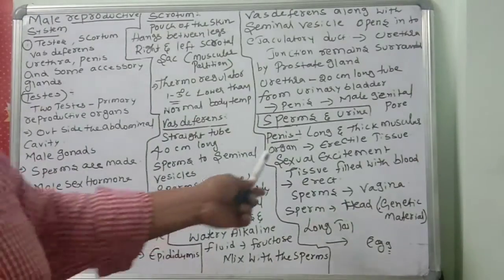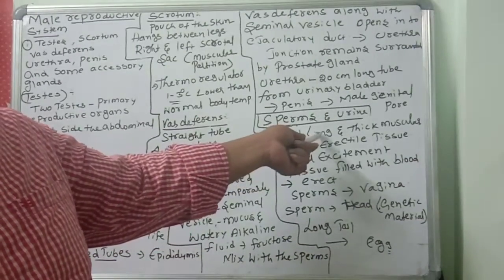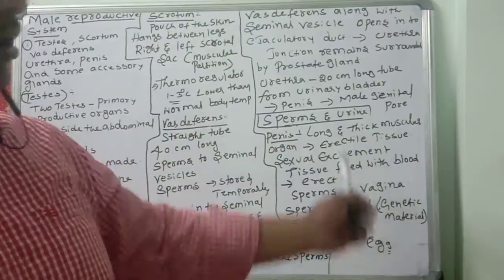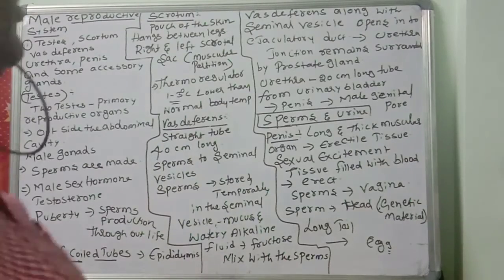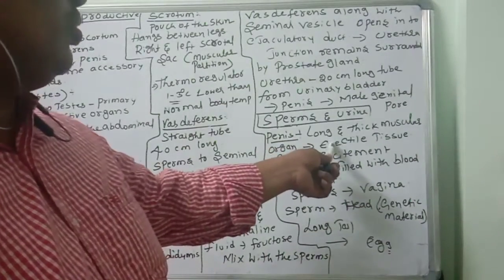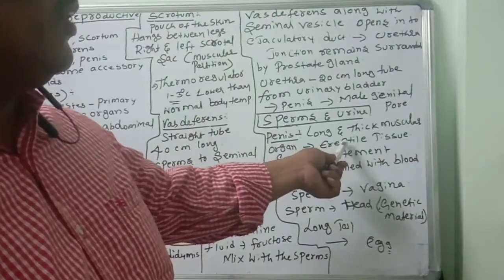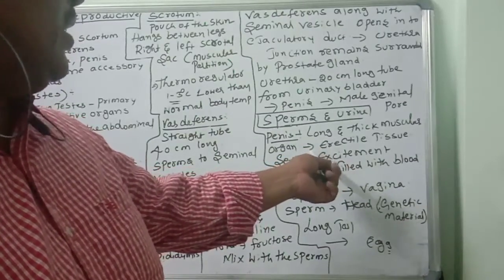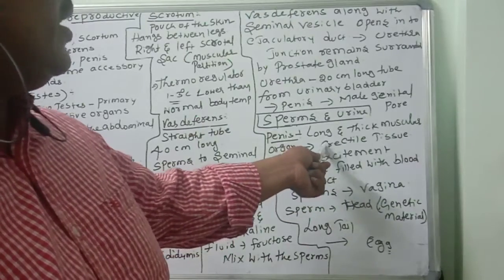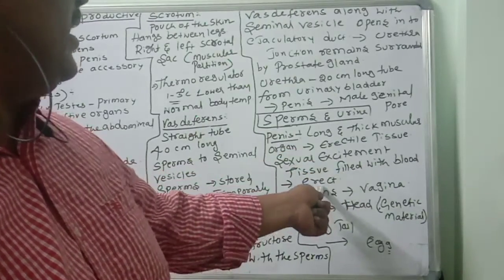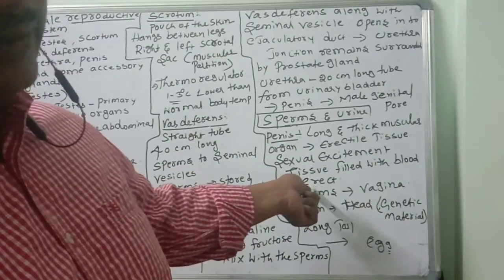The next one, penis. The penis is a long and thick muscular organ. It is made with erectile tissue, meaning spaces are there for filling with blood. When there is sexual excitement, the erectile tissue fills with blood, then the penis will be erect.